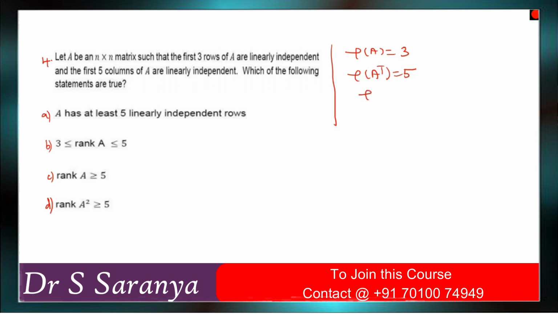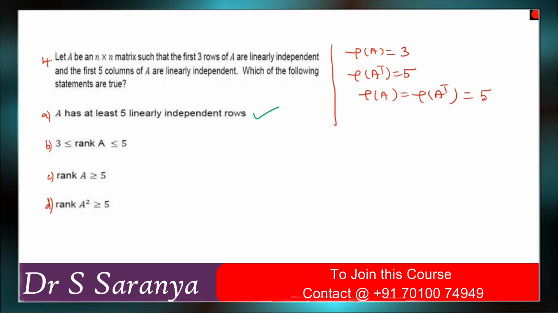So based on this, our condition is rank of A is equal to rank of A transpose. So obviously 5 is the rank, right? So A has at least 5 linearly independent rows. So option A is correct, right? Now, what do they mention? 3 less than or equal to rank A less than or equal to 5.